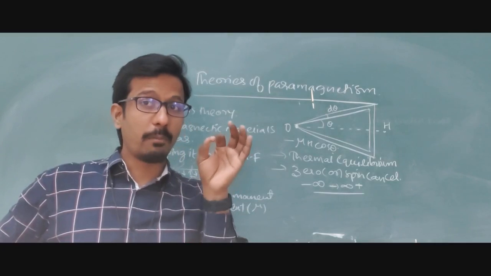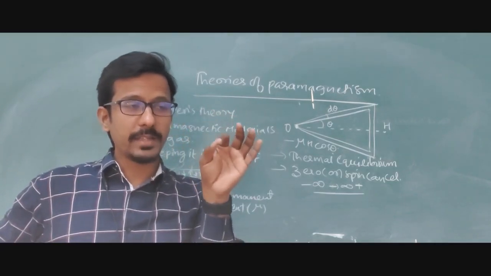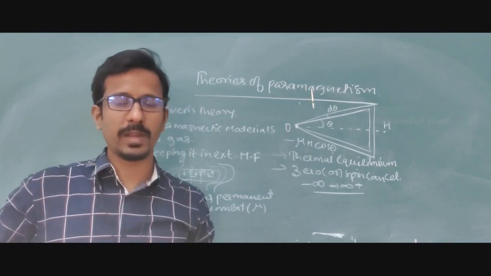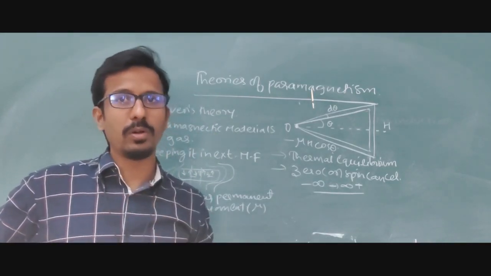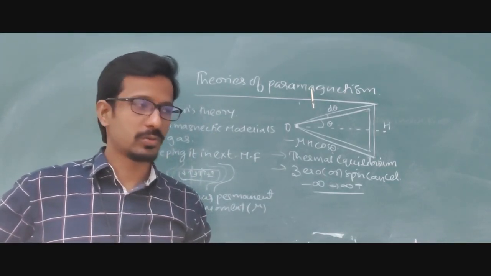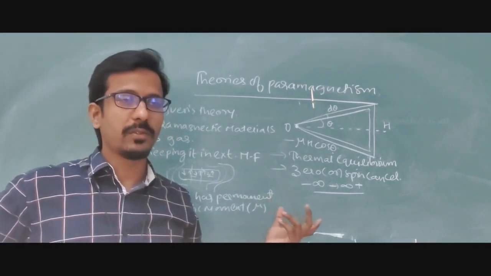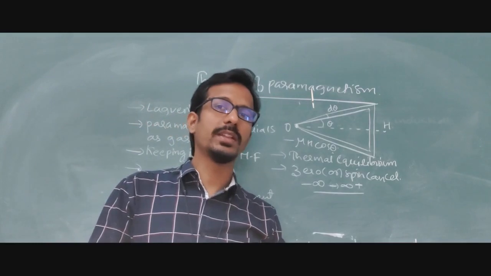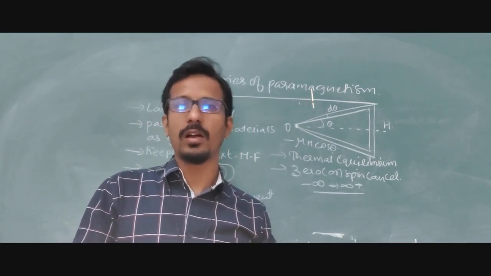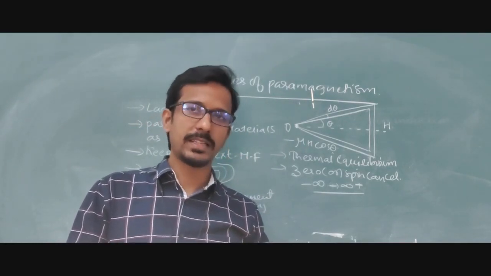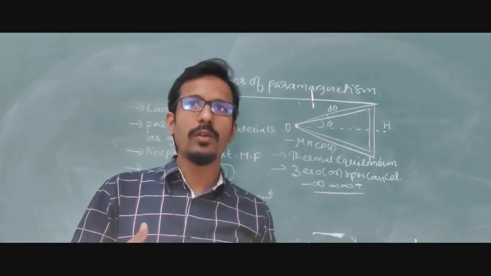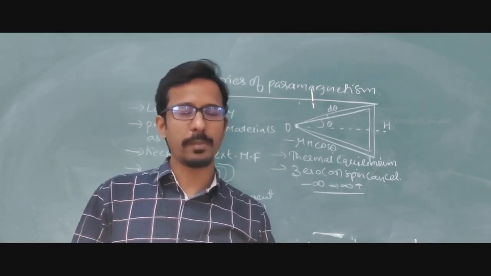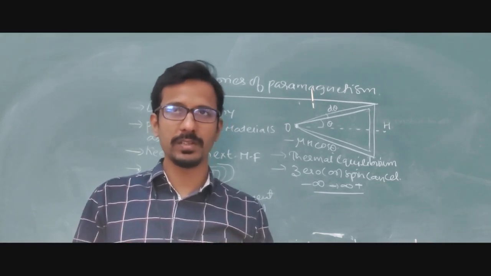So it is permanent. But when we are having values from minus infinity to plus infinity, whatever the values, plus 2, minus 2, minus 1, minus 1.2, we are not able to get these exact values. So in order to overcome these difficulties, we have developed another theory. The theory is called the quantum theory of paramagnetism. In the next class, we will discuss how we can discuss the quantum theory of paramagnetism. It is a very advanced theory.